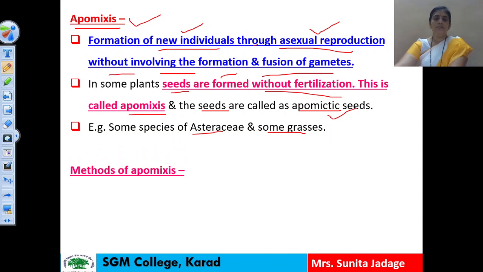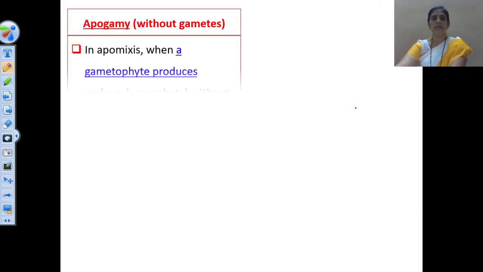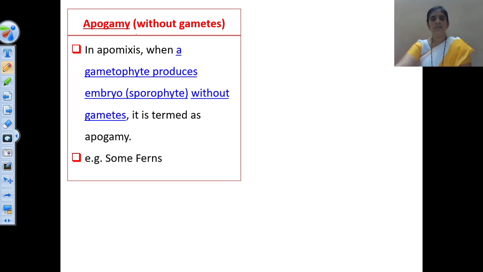Then there are methods of apomixis, meaning how new individuals are formed without fusion or without sexual reproduction. So these are the two methods of apomixis. First is apogamy and second is apospory. Okay, what is the difference between these two, that we have to see here. The first type here is apogamy. Here apo means without and gamy means gamete.